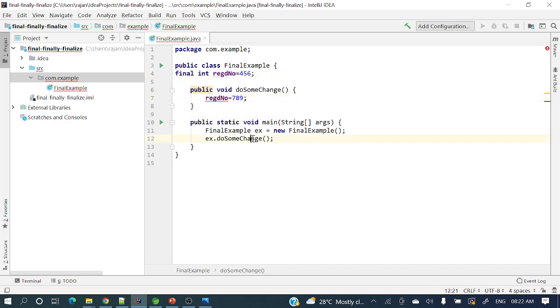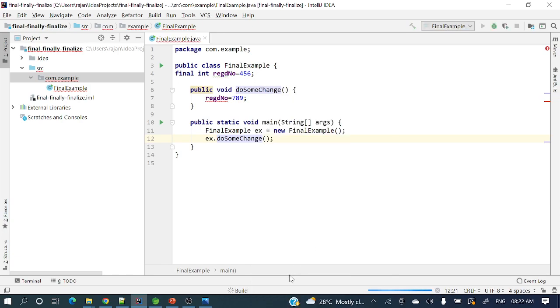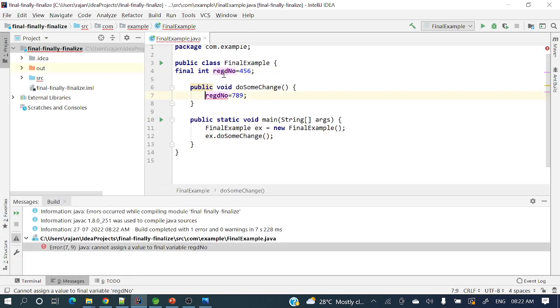If you run it also, it will show a compilation error. So ideally, when some constant things are there, we can take those variables as final. Java cannot assign a value to the final variable. Just see, the error is coming, right?